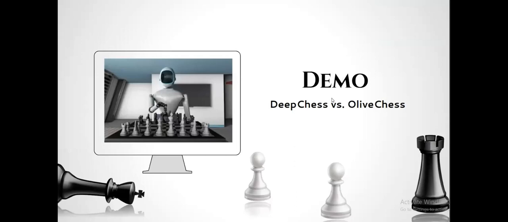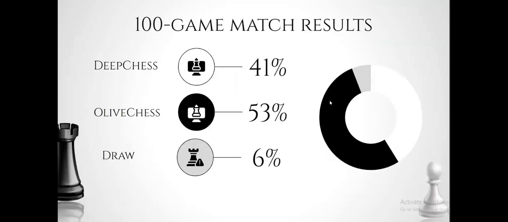While the demo was for the interest of the viewer and played just one game, for our experimentation, we played a 100-game chess match of deep chess versus a traditional engine like Olive Chess. And we found that 41% of the time, deep chess was able to take it, whereas Olive Chess took it away 53% of the time. So out of 100 games, deep chess won 41, lost 53, and there were 6 games that were drawn.